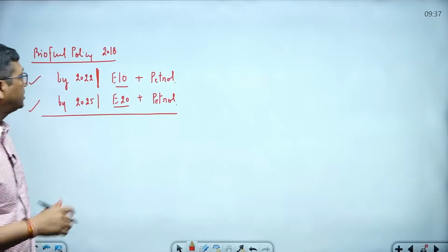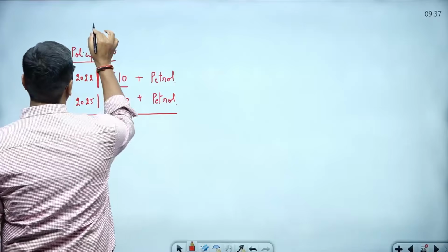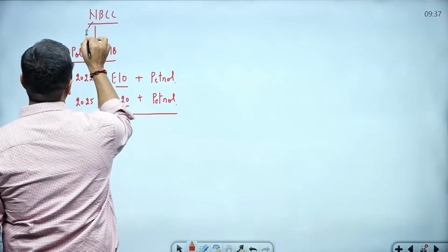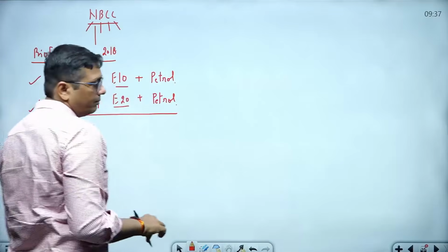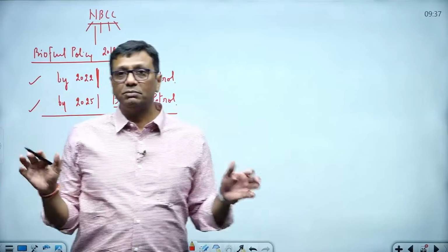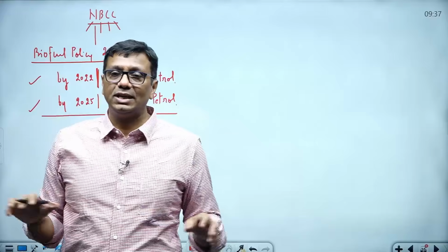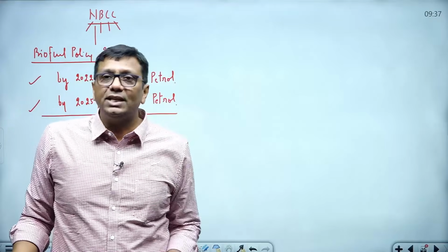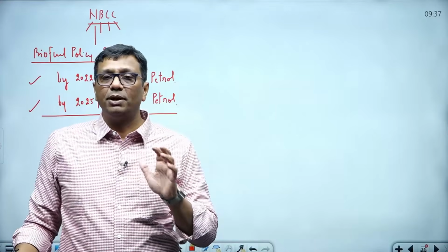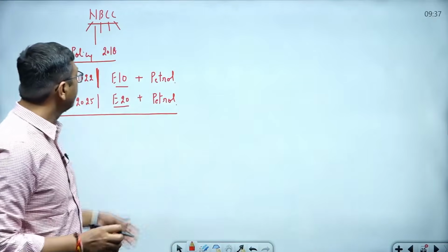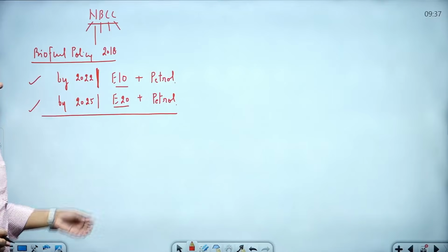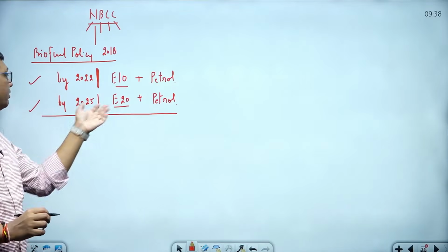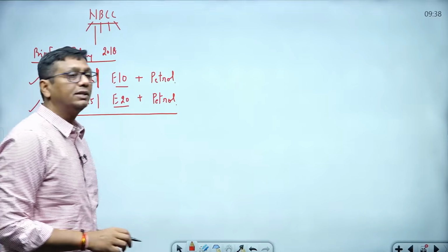To make this coordination, India has the NBCC. What is NBCC? NBCC is the National Biofuel Coordination Committee. This committee has the responsibility of taking all the decisions, like how to do, what to do, and it also supervises all the things running in India, especially to make our biofuel policy successful. Got it? E10 and E20: by 2022 India will achieve this, and by 2025 India started 20% mixing of ethanol.